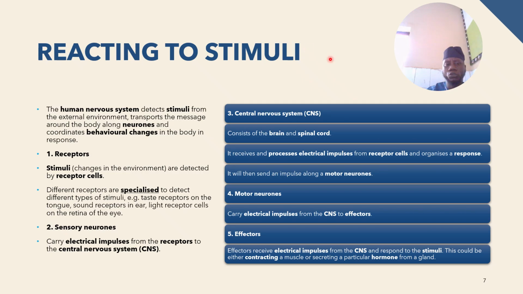Number one, we have the receptor. Receptor is from the eyes. Retina is the receptor on the eyes that helps you to see the ball. So when you saw the ball, the signal is now sent to the sensory neuron. The sensory neuron now passes the message to the central nervous system. The central nervous system is made of the brain and the spinal cord. But since this action is voluntary, the part that processes it is the brain.